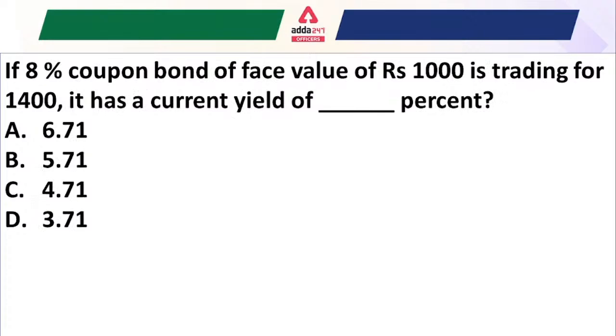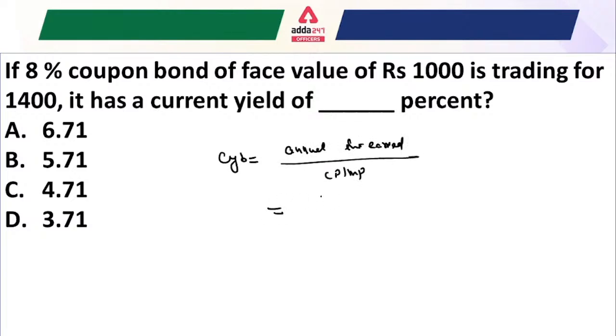You will find the same type of questions in the examination whenever you have to find the current yield of the bond, and these kinds of questions are usually asked in the examination for 1 mark. So that is very important. The first thing you have to do is find the current yield of the bond, which is the annual interest divided by your current price, or market price.